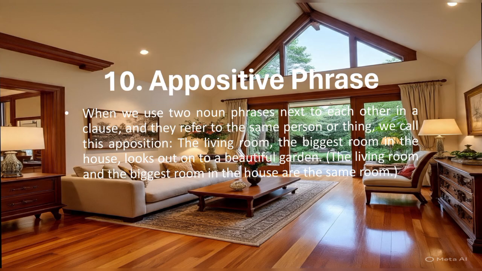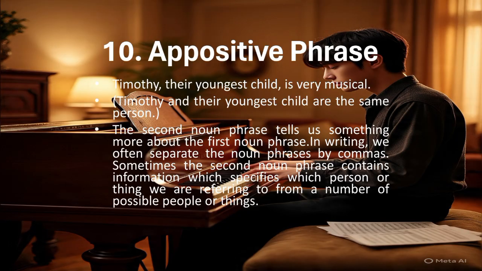10. Appositive phrase. When we use two noun phrases next to each other in a clause, and they refer to the same person or thing, we call this apposition. Example: The living room, the biggest room in the house, looks out onto a beautiful garden. The living room and the biggest room in the house are the same room. Timothy, their youngest child, is very musical. Timothy and their youngest child are the same person.